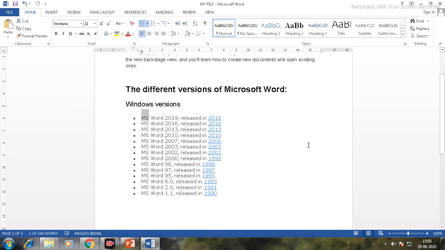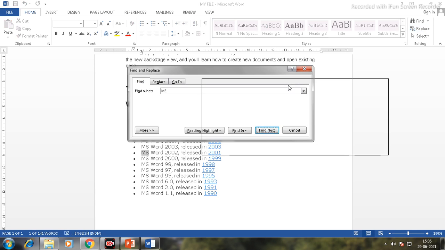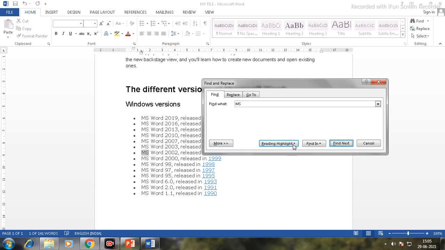How can we do it? Just go to the Home tab, the Find option, the Replace option. If I want to replace MS with Microsoft, I have to click on the Replace option. If I only want to find a word, we have to click on the Find option. Here I have to write MS, the word I want to find, and click Find Next. When you click on Find Next, it will find the next word after where your cursor is. When you click on Find In, Current Selection, it finds all the words that you are searching for in your document.